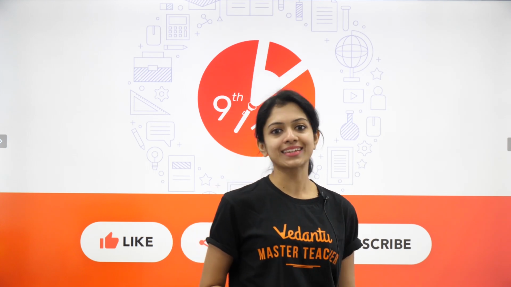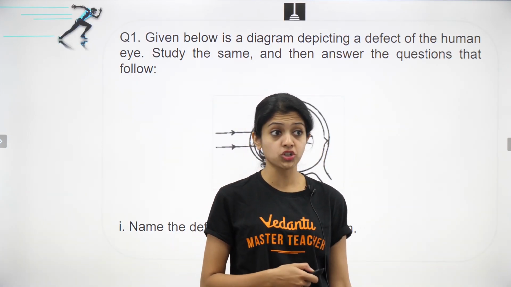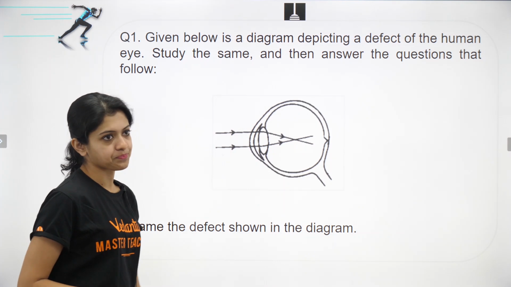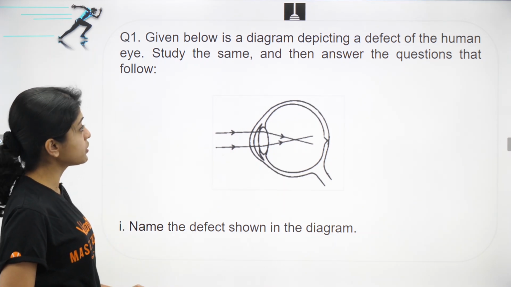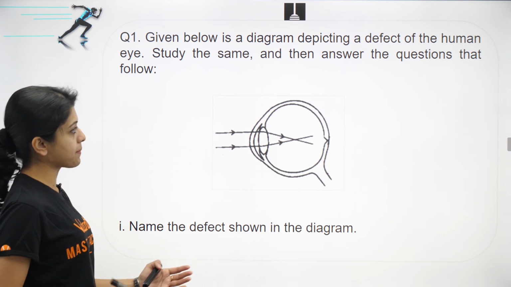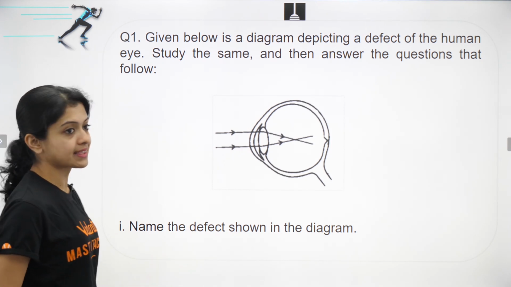All right, and with that, let's get started with the very first question for the day. Here it is. Given below is a diagram depicting a defect of the human eye. Study the same and then answer the questions that follow.